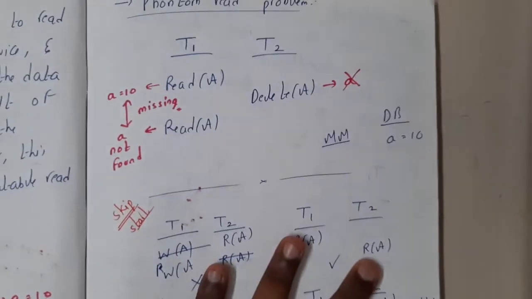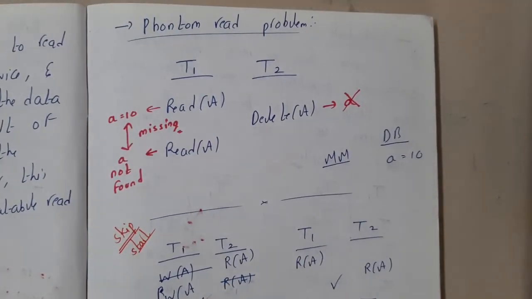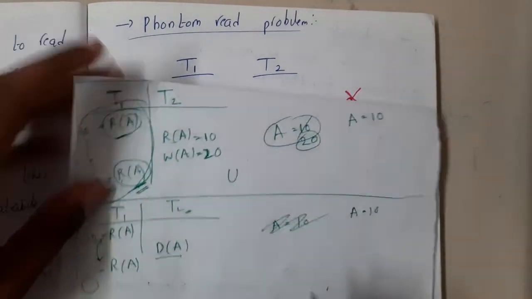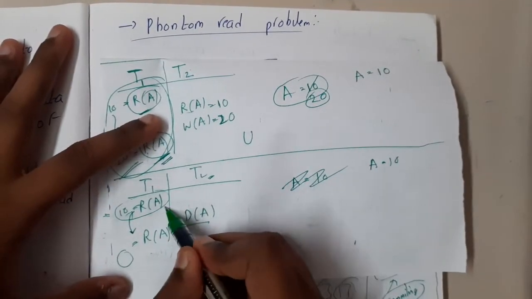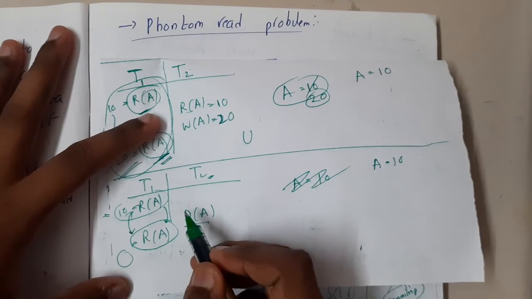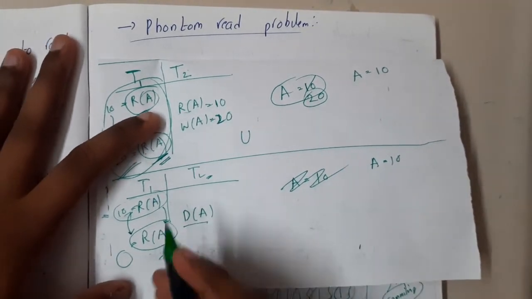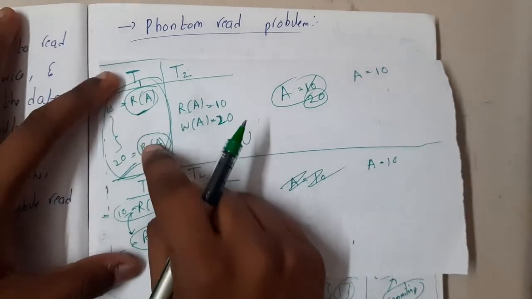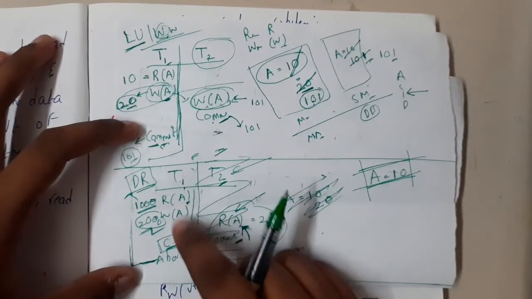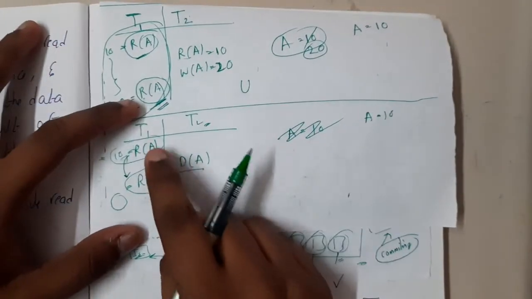So what exactly happened here? His complete data is gone now. So now he's confused. Previously my data was available. Just after one minute I came and my data is gone. What exactly is going on? So this is nothing but a phantom read. The main reason I'm saying there will be confusion is: how has this balance increased, how has this issue come, how has this account been deleted?